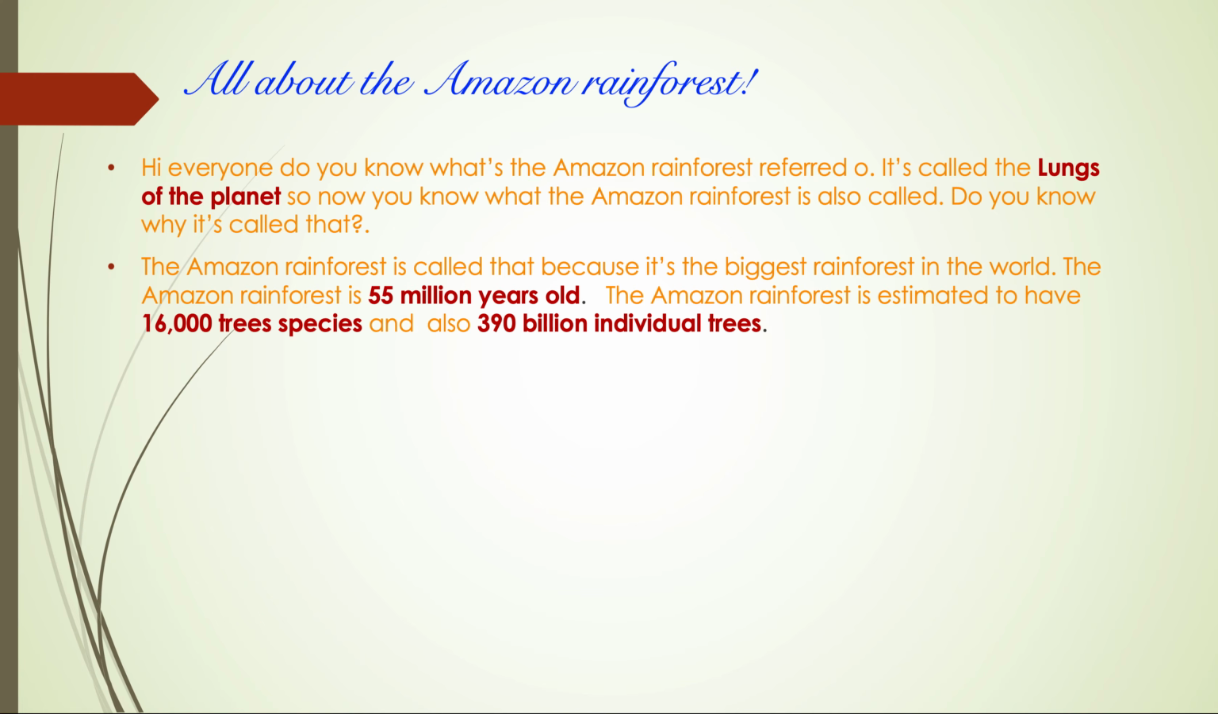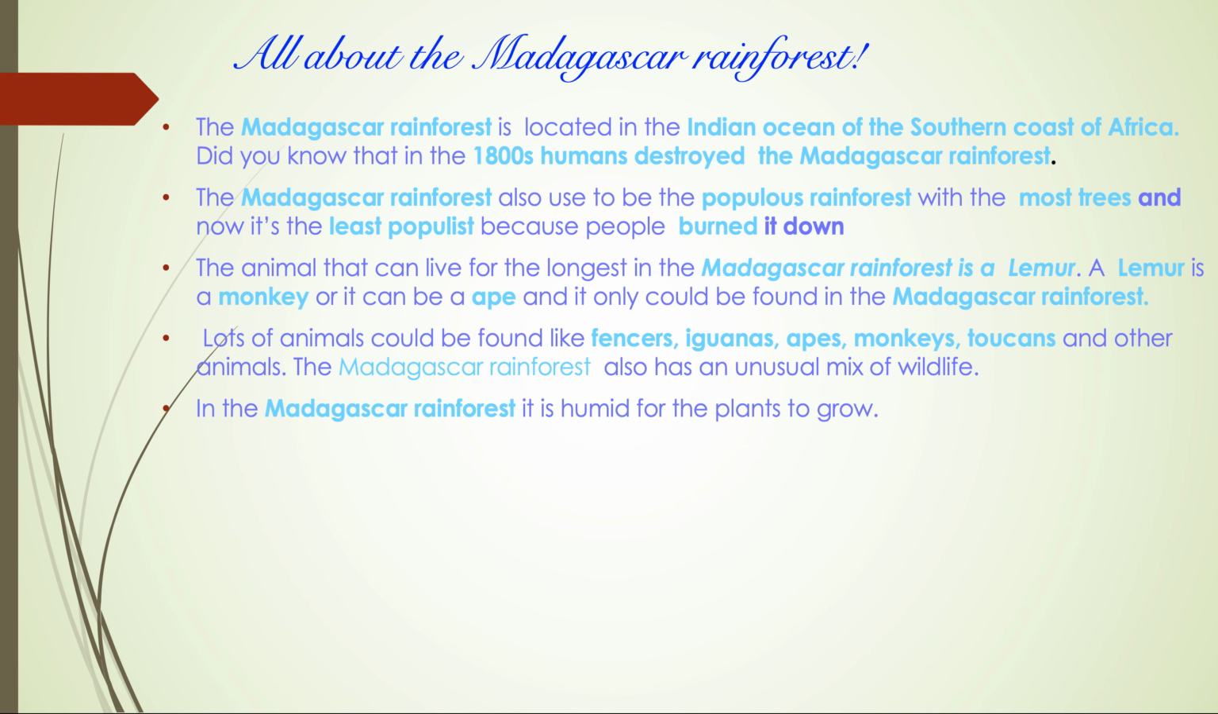So, the second rainforest, the Madagascar rainforest. The Madagascar rainforest is located in the Indian Ocean off the southern coast of Africa. Did you know in the 1800s humans destroyed the Madagascar rainforest? The Madagascar rainforest also used to be the most populous rainforest with the most trees, and now it's the least populous because people burnt it down because the trees were too big. They chopped it down for living purposes.